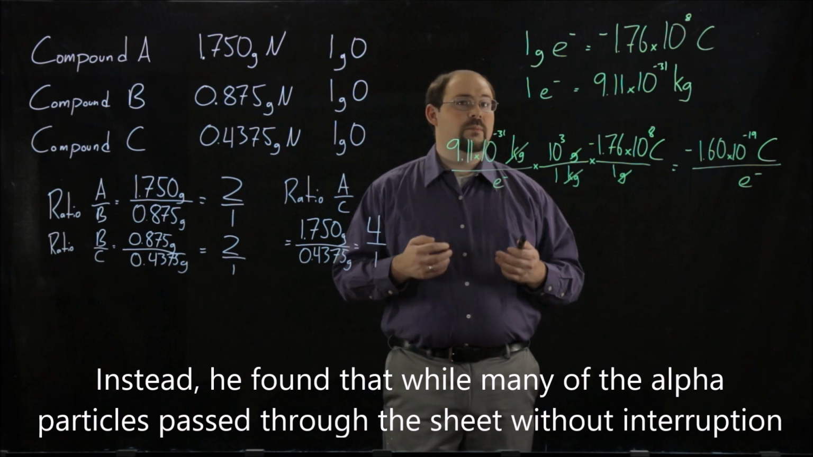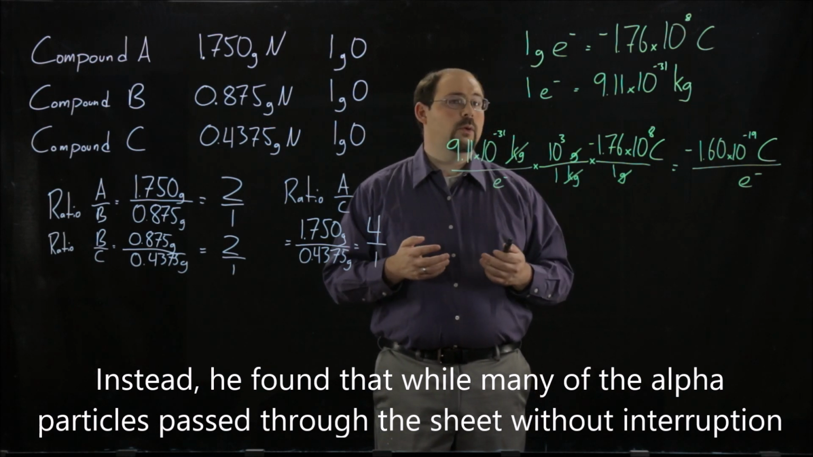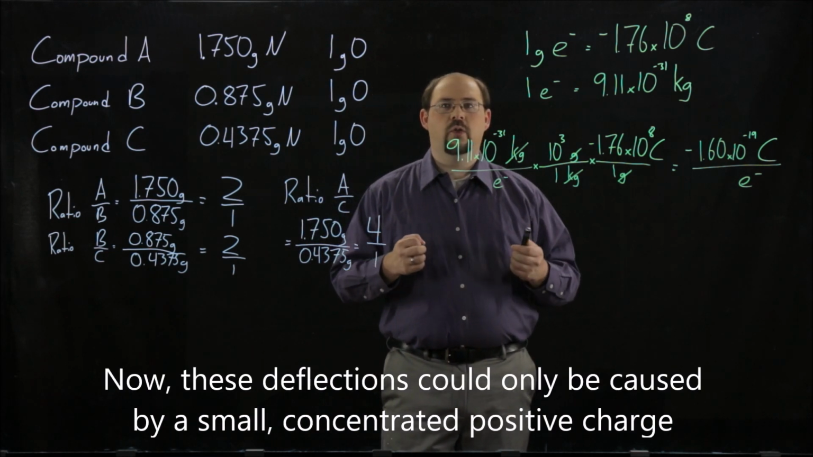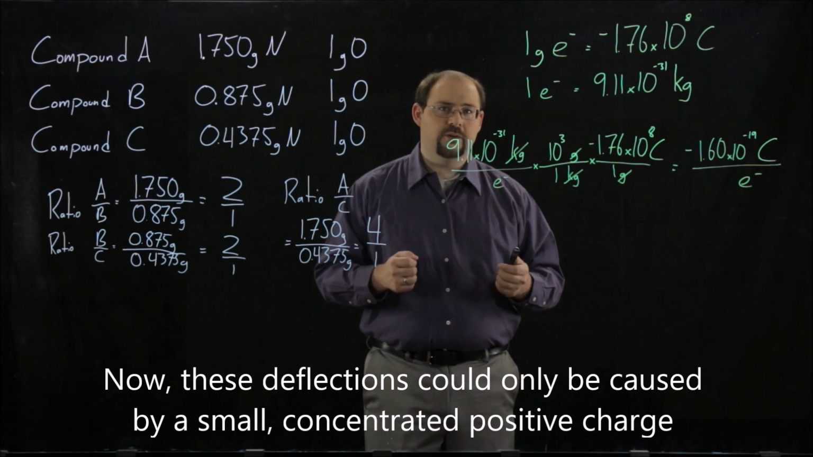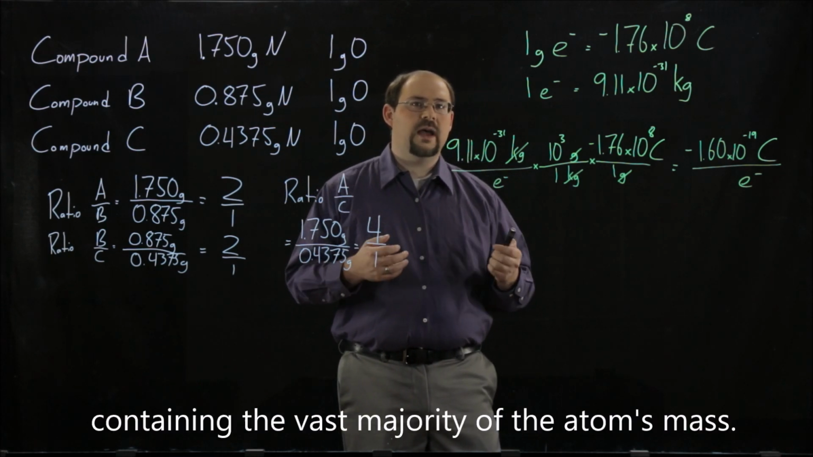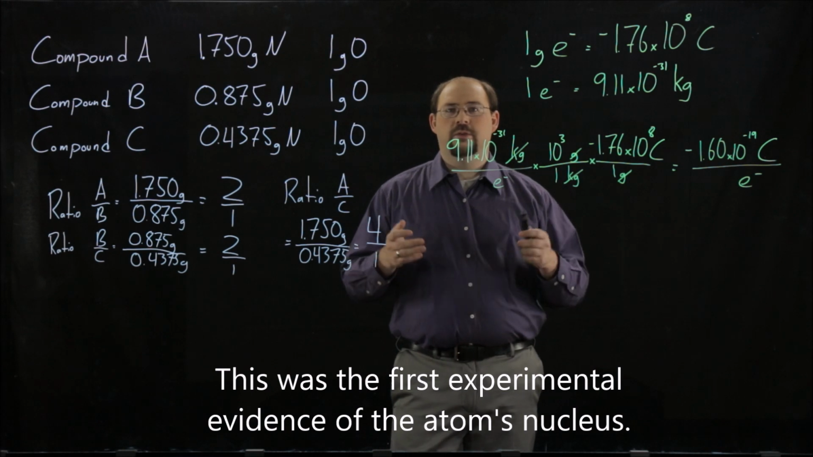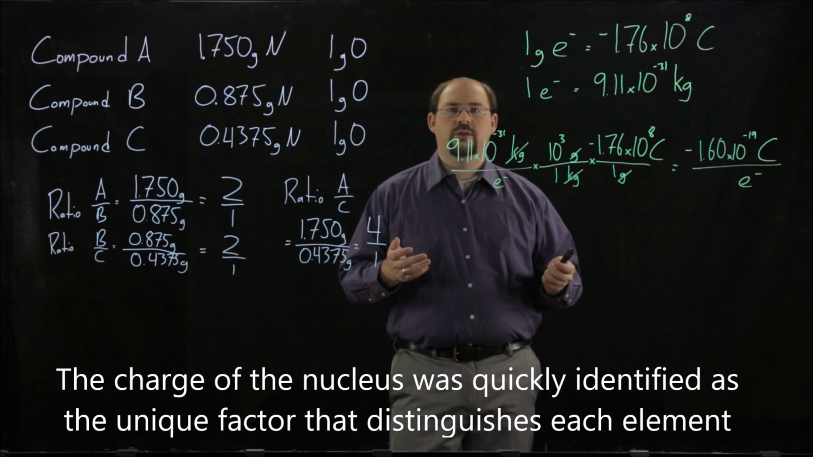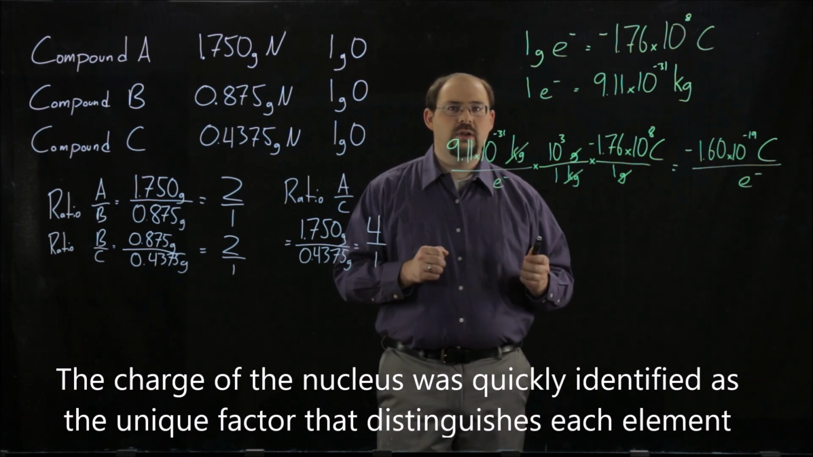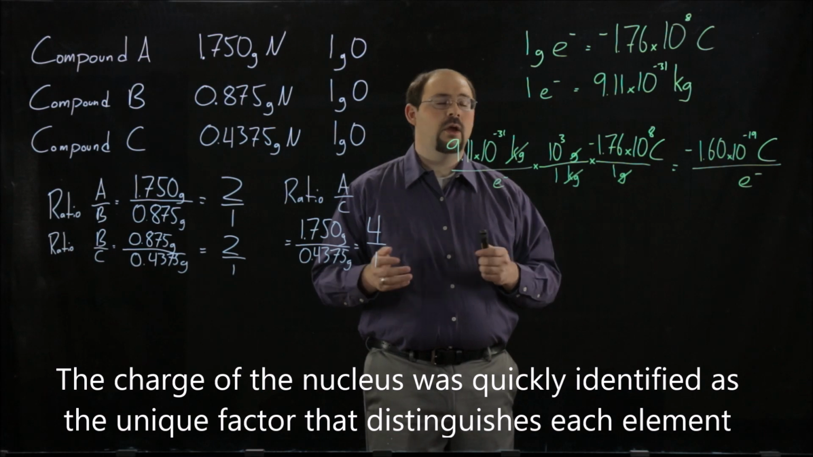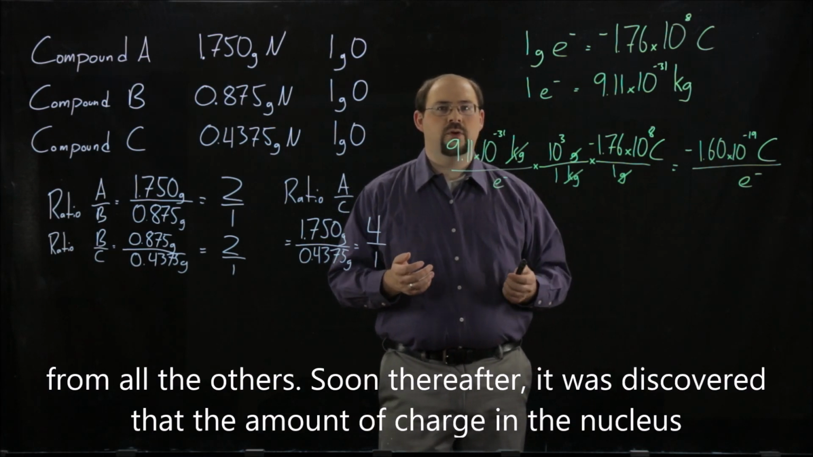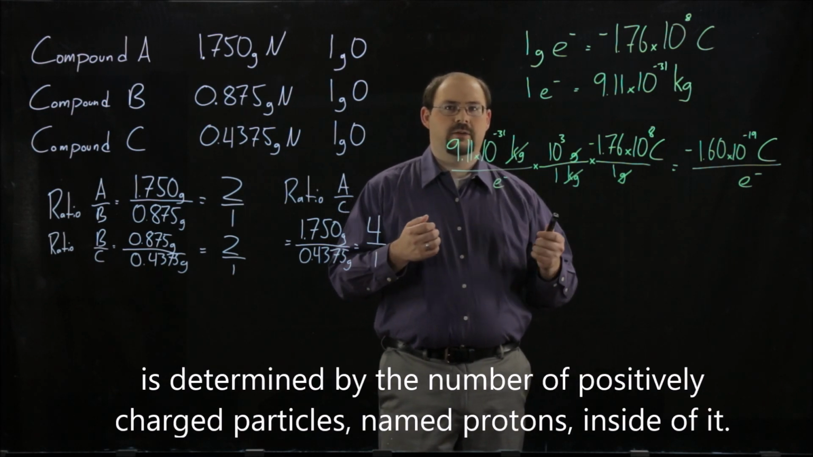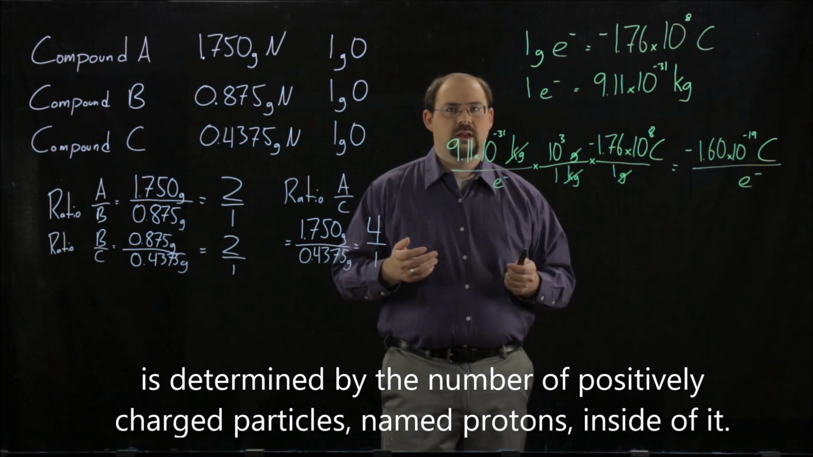Instead, he found that while many of the alpha particles passed through the sheet without interruption, a significant number were deflected. Now, these deflections could only be caused by a small, concentrated positive charge containing the vast majority of the atom's mass. This was the first experimental evidence of the atom's nucleus. The charge of the nucleus was quickly identified as the unique factor that distinguishes each element from all the others. Soon thereafter, it was discovered that the amount of charge in the nucleus is determined by the number of positively charged particles, named protons, inside of it.